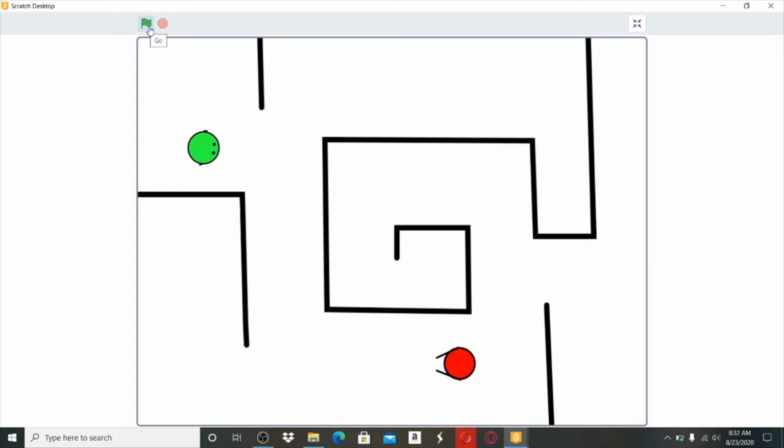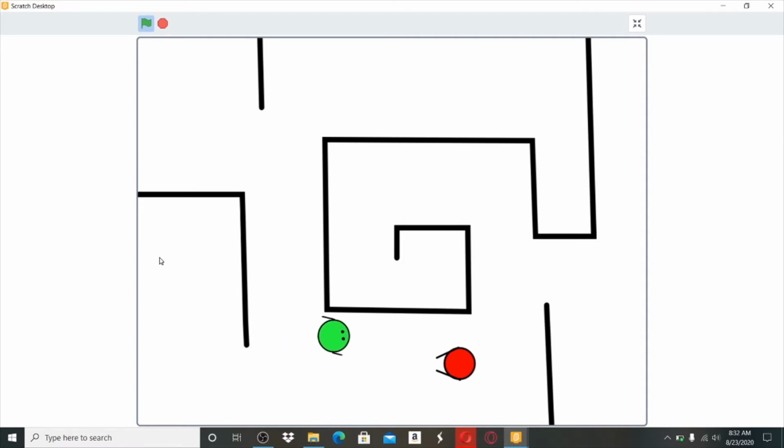Now green flag means to start the game, which is actually when you hover it, it will say go. Now see, I have programmed him that when he's moving, he shall move his hands. And see, I can't pass through the walls because I programmed that he shall not pass through the walls, and I have already taught you what the meaning of programming is in my last episode. So, if you have not yet watched the first episode, you can just go to the link in the description below. You will get there.